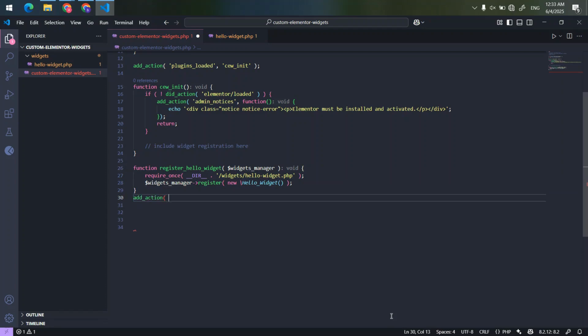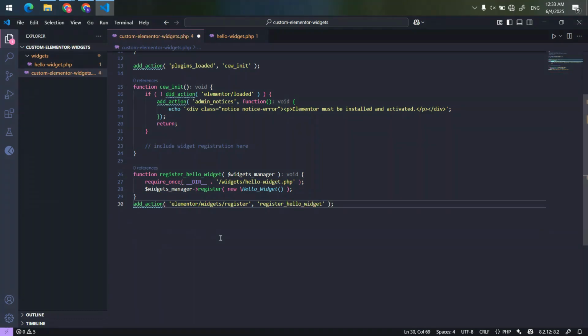Inside the register_hello_widget function, we first include the widget's class file using require_once, making sure it's loaded. Then we call $widgets_manager->register and pass a new instance of Hello_Widget. This tells Elementor to recognize and load our widget.